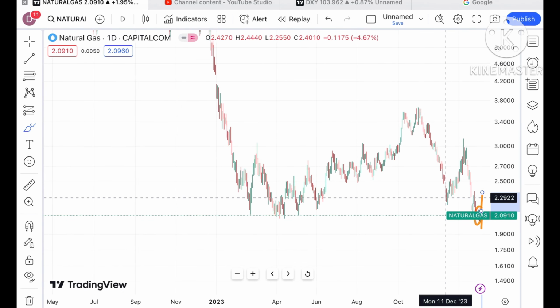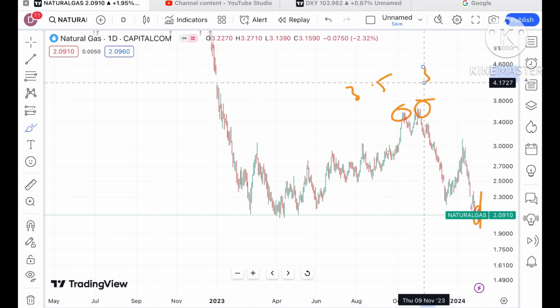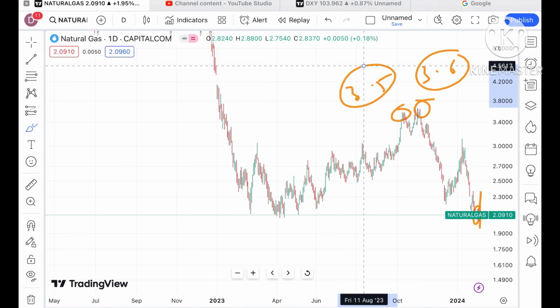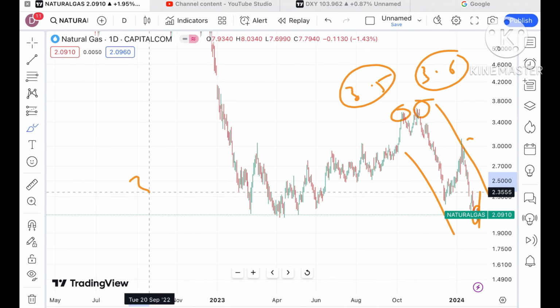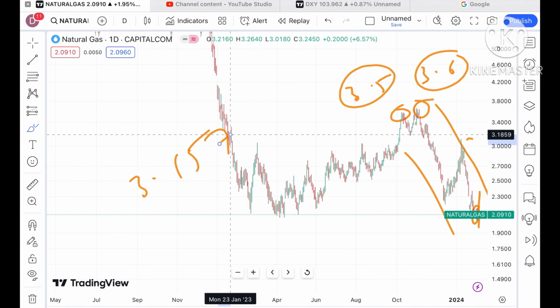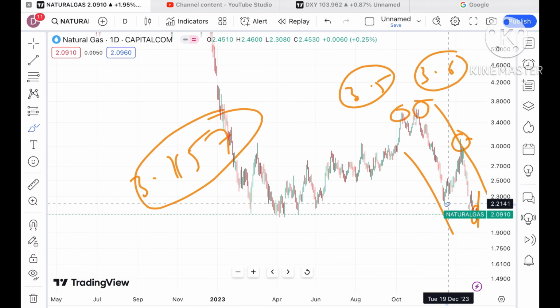Look at this particular chart. After making a high of around 3.5 and 3.6, we have seen it has not moved above that level and there is a continuous fall. If you look at this trend also, 3.1157 is the level we saw after it made a low of around 2.2.